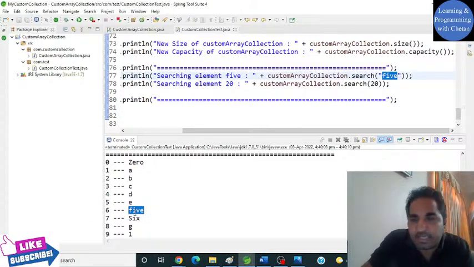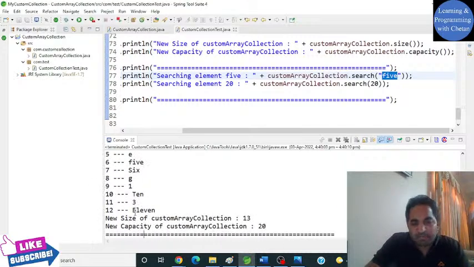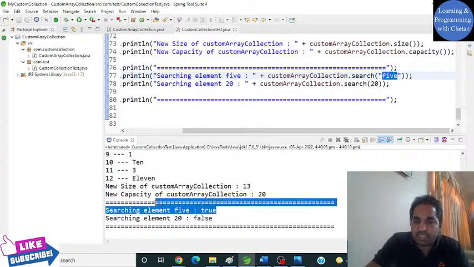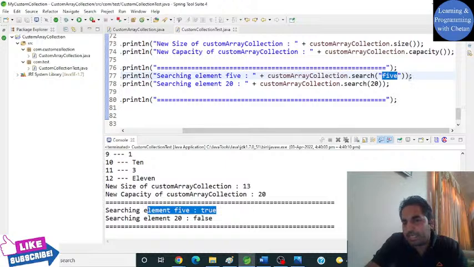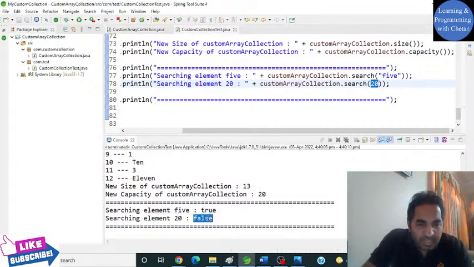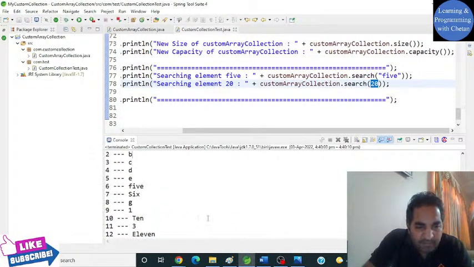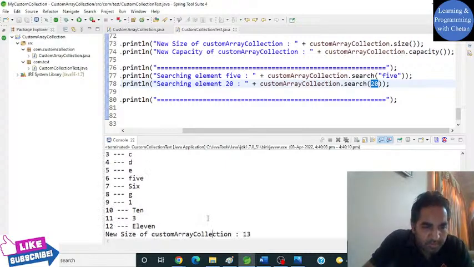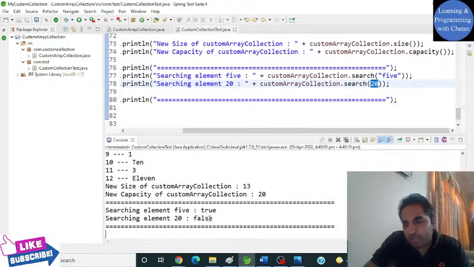Yes, it is there inside our collection, so we will return true. That's why we are getting true here. In our next statement, we are trying to find the value 20. Let's see if our collection has the value 20. No, I don't think so. That is why, my dear friends, we got false here, right?